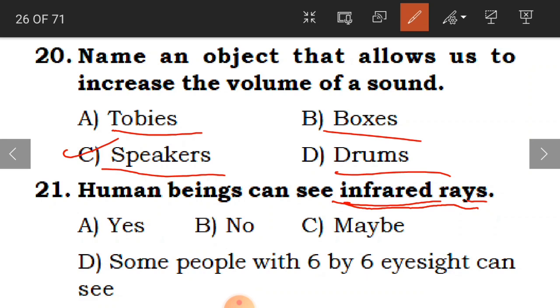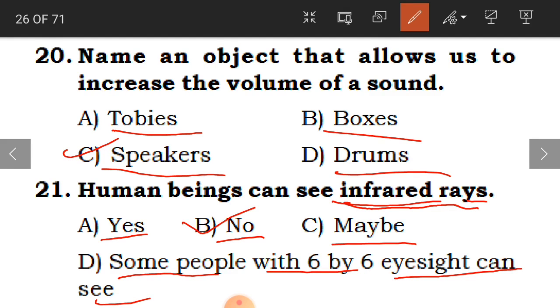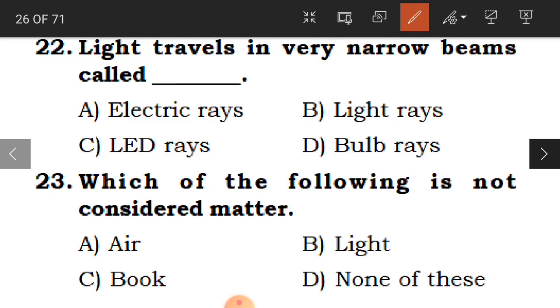So these rays can be seen by human beings? Yes, no, or maybe, or some people with 6/6 eyesight can see. And the answer is no. So we cannot see these powerful rays, children. Okay.